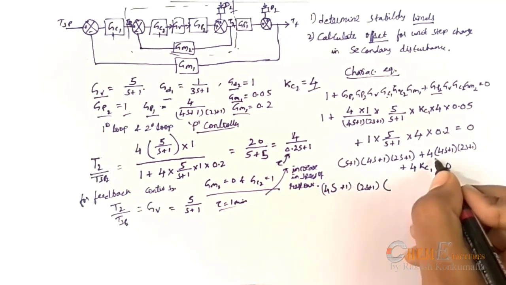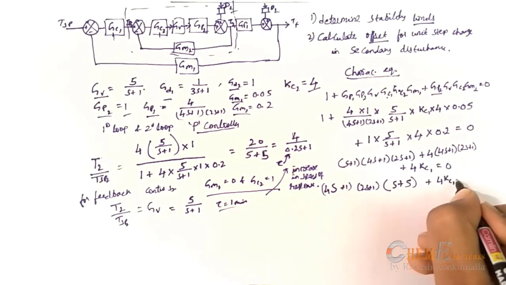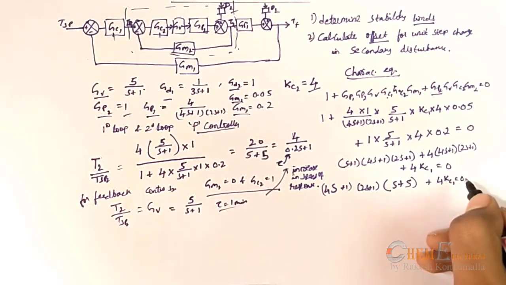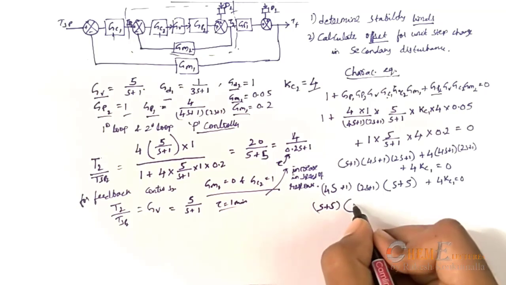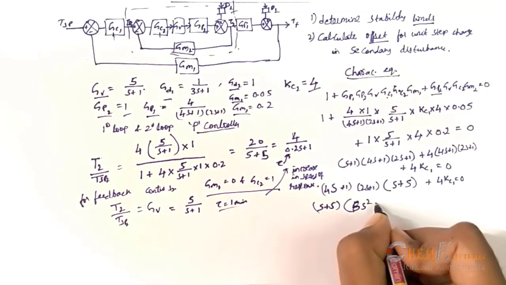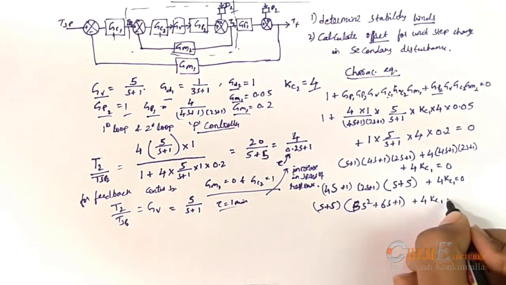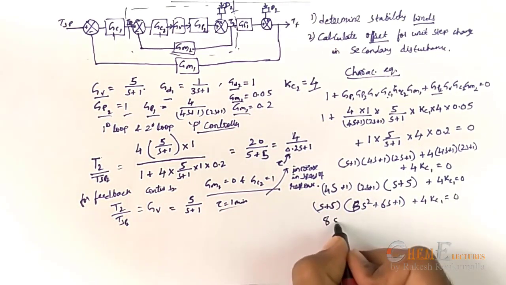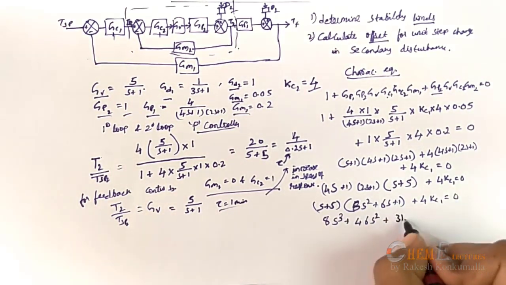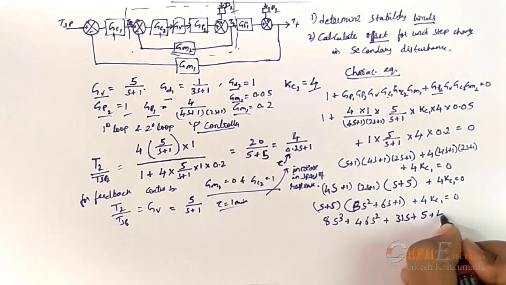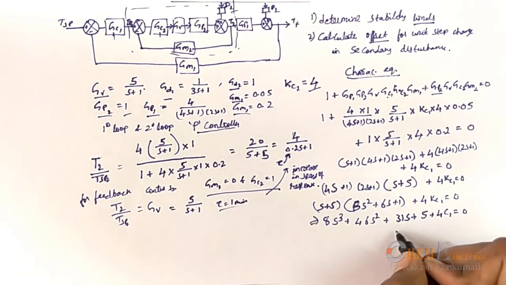So this s plus 1 plus 4 will be s plus 5, plus 4 Kc1 is equal to 0. Further reducing it, that will be 8s square plus 6s plus 1 plus 4 Kc1 is equal to 0, which means 8s cube plus 46s square plus 31s plus 5 plus 4 Kc1 is equal to 0. You just simplify this equation, you will be getting this final one.